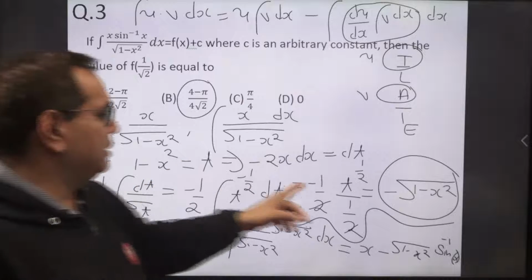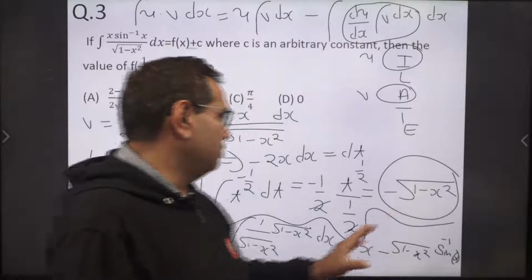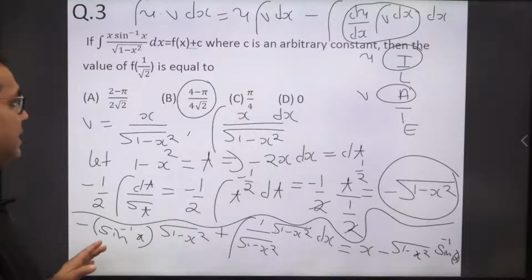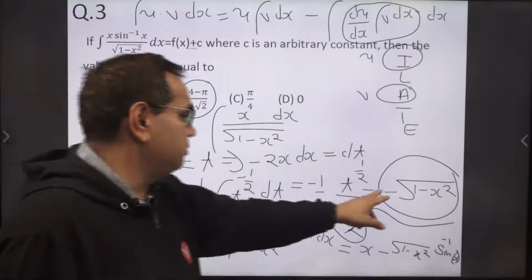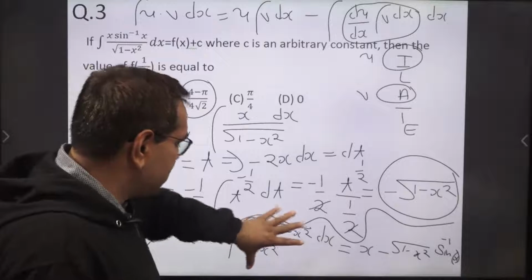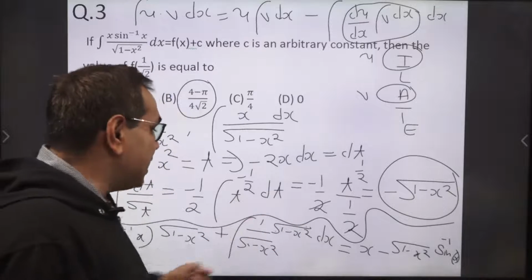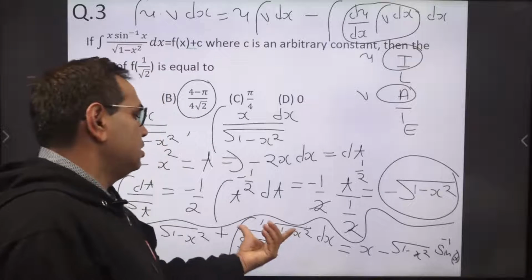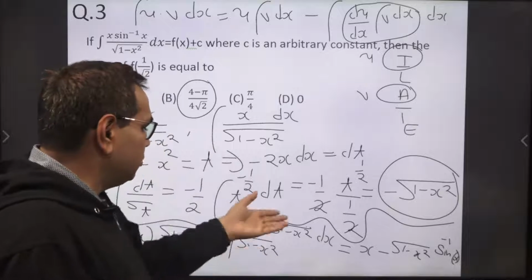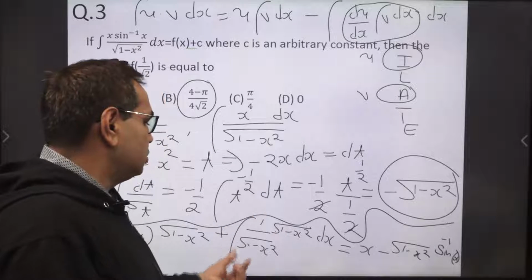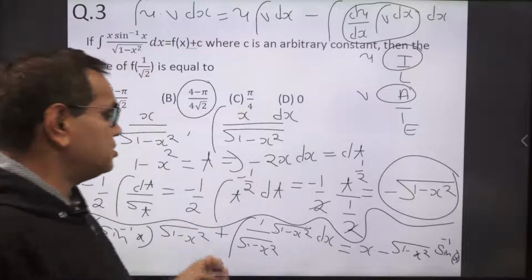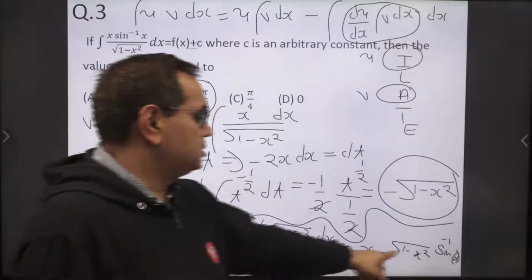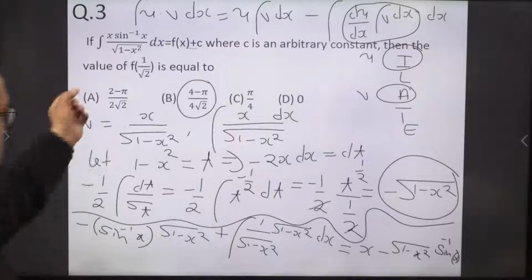And once you get this, you have the idea that this is minus sine inverse x into this plus, it will become minus minus plus. So this is not required to write. Directly you can write it as x, because in your mind you can think that both will be cancelled. So directly we will get 1, integration will be x. By writing less things, you can save the time here. This is equal to, and then you have to put the value.